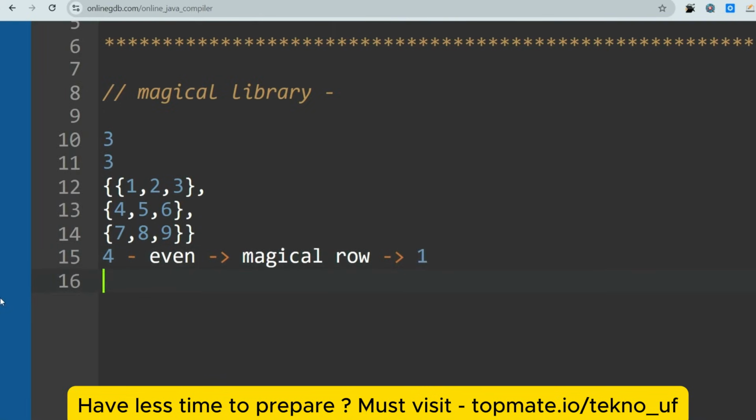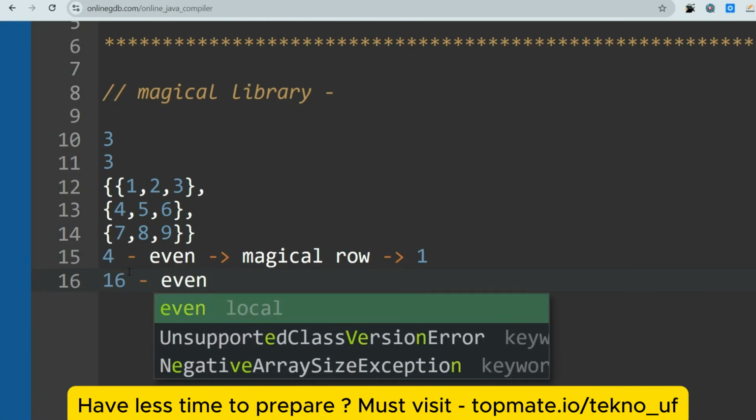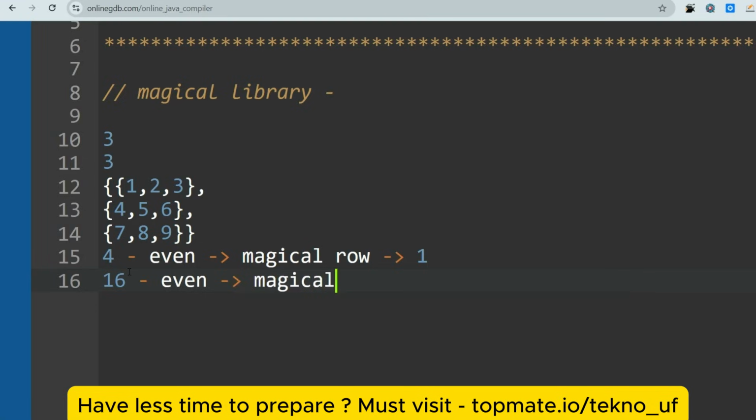Then in the second row, 4 plus 5 plus 6. 5 plus 4 is 9, plus 6 is 15, but we don't have to consider the evens. We just have to consider the odd one. So 5 is odd, but the sum is not even in this row, so skip this row. Then in the third row, the odd values are 7 and 9. If we add this, 9 plus 7 is equal to 16. So this becomes even, and that's why we consider this a magical row. So we increase the count by 1, so it will be 2.